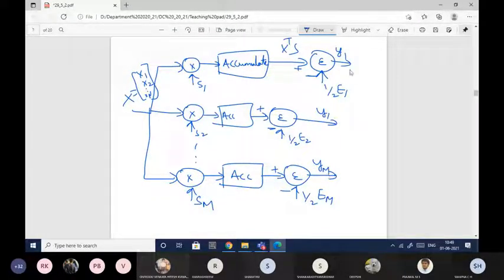My aim is not to just get y1, y2, ym like that, but I need to take the decision towards the correct symbol.